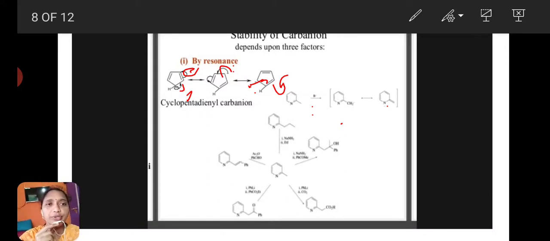Here there are three resonance structures, and next is the methylpyridine, or 2-methylpyridine. This 2-methylpyridine also, in presence of base, loses a proton and forms a carbanion. This also shows resonance structures and gets stability, and 2-methylpyridine chemical reactions are also there.